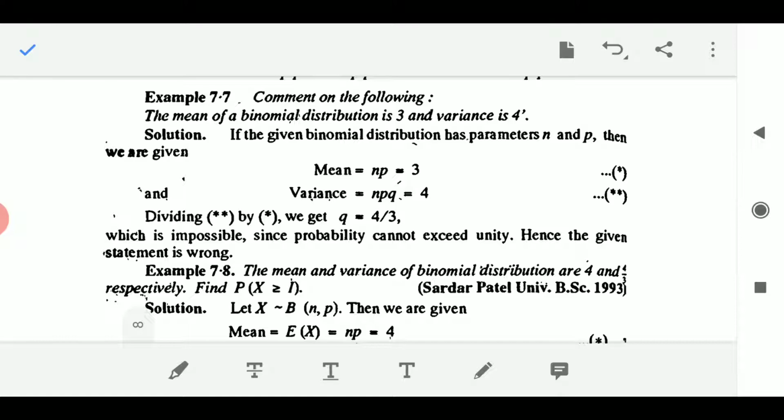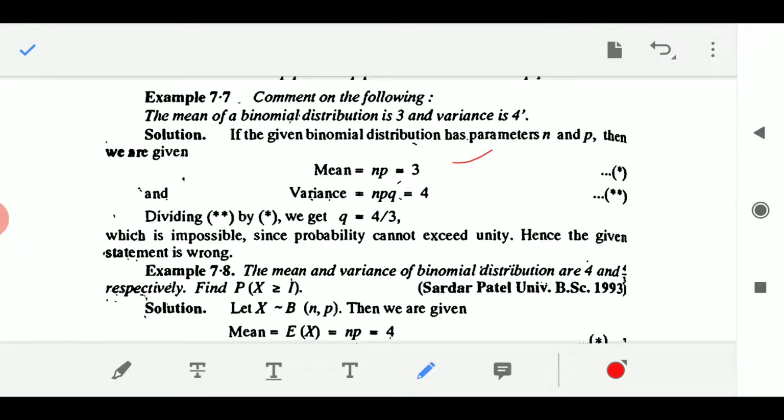If the given binomial distribution has parameters n and p, where n is the number of trials and p is the probability of success, then the mean is np and the variance is npq. We have just now seen this result. So mean equal to 3 means np is equal to 3, and variance equal to 4 means npq is equal to 4. Dividing double star by star, we get q equal to 4 by 3, which is greater than 1.